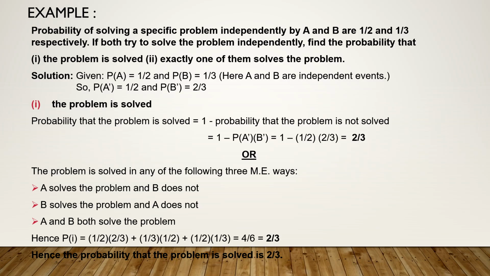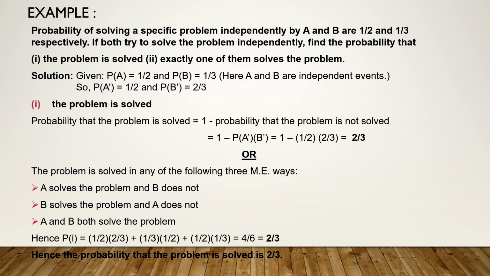If you analyze the problem, you can solve it in another way also. The probability that the problem is solved can occur in any one of the following three mutually exclusive ways. A solves the problem but B does not. B solves the problem, A does not. Or you can say A and B both individually can solve the problem. In all of the three cases, the problem will be solved. And these three are mutually exclusive.